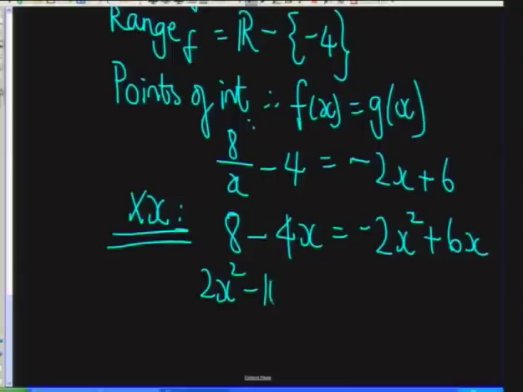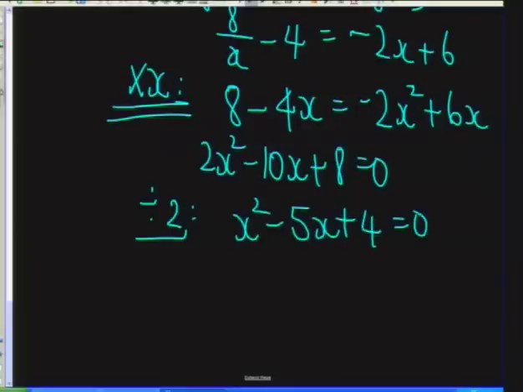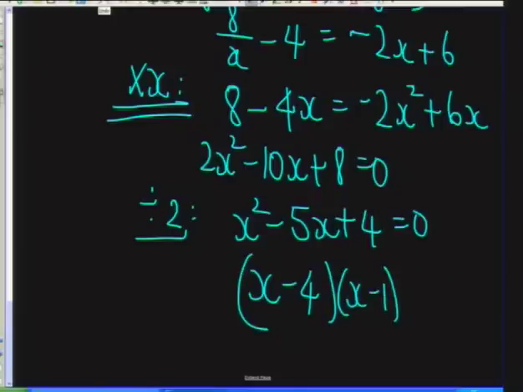So it's minus 10x plus 8 equals 0. I notice that there's a common factor, so I'm going to make the math as much easier. So I'm going to divide by 2. So we're left with x squared minus 5x plus 4 equals 0. We can now factorize. Let's undo that: x minus 4 times x minus 1 is equal to 0.